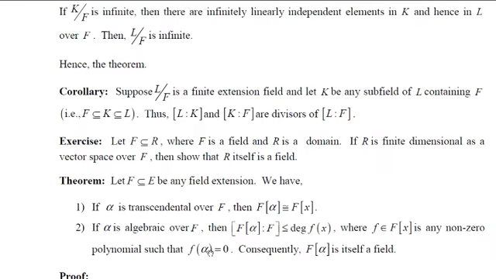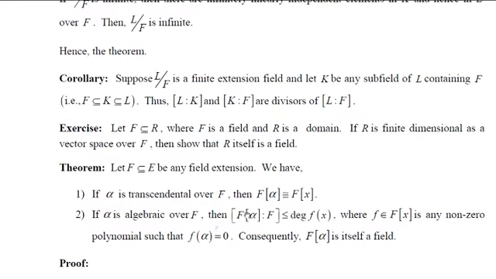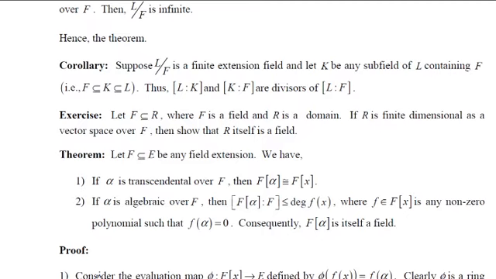Okay, let's prove this one. Let us prove the first one. We have to show that these two polynomial sets are isomorphic to each other. Let us define a mapping, the evaluation mapping phi from F[x] to E, defined by phi of f(x) equal to f(alpha).